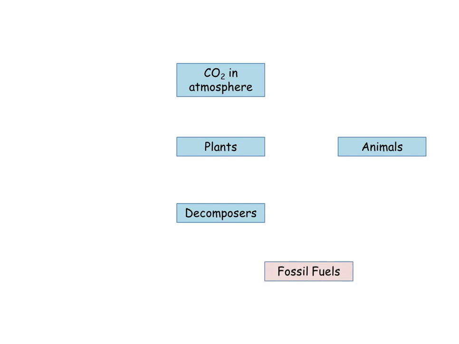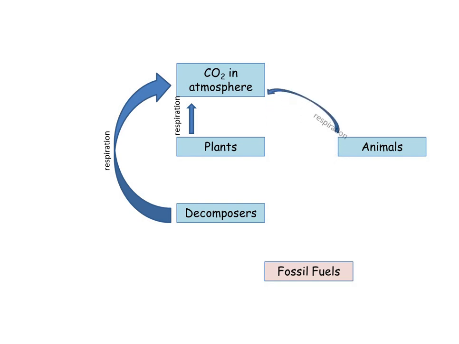And then the 5th box is a different colour because it doesn't always happen, but some things can turn into fossil fuels. So, what do all living things do to release carbon dioxide into the atmosphere? All living things respire. So then I'd start adding the arrows for respiration. Plants respire. Decomposers, bacteria and fungi, also respire. Animals also respire.